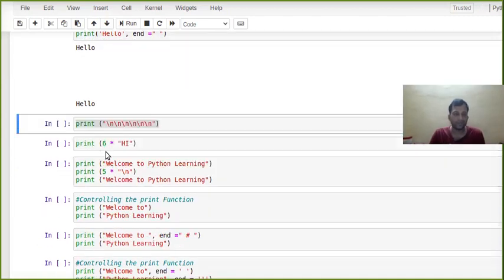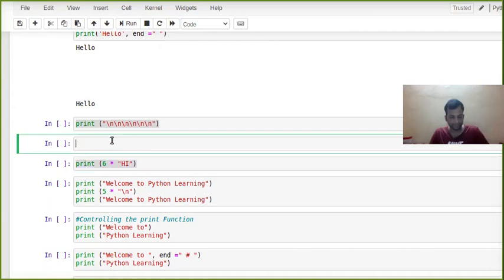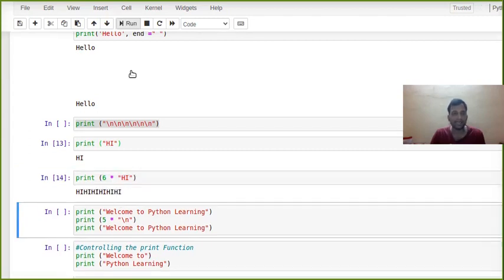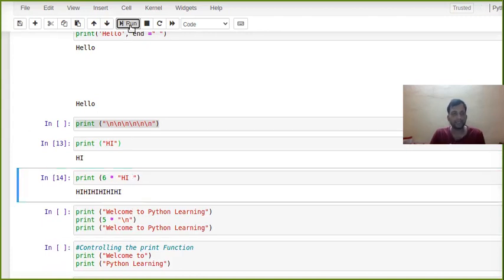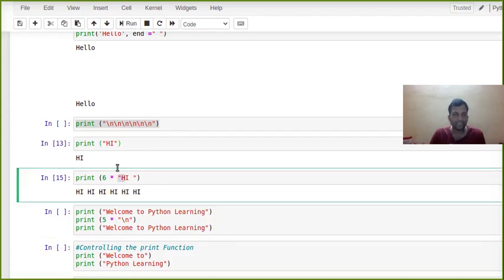Yeah. So one more thing, suppose you want to write, in the same print, like what this will print, this will print hi. So as you know, if you write this one, it's printing hi. But if I want to repeat hi 6 times, what you can do is 6 into hi. So if you want to give a space, yes, same thing, whatever is within double quotes, it's going to print the same thing. You can write within single quotes also, like this one also.